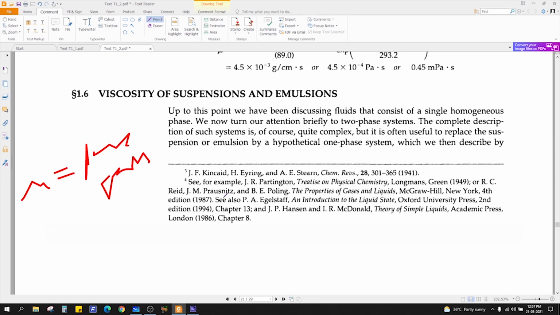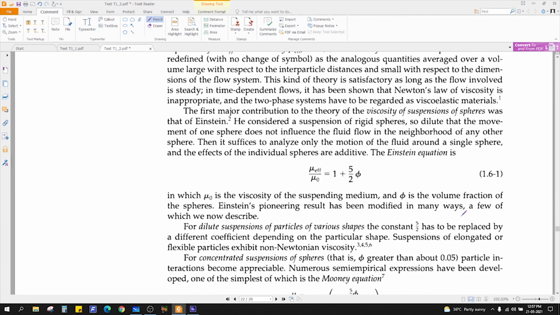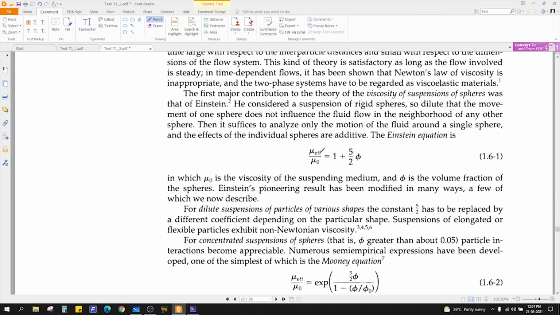Okay, what if you want to find the viscosity of a suspension? Suppose a liquid mixture or emulsion, you have a liquid with some particles suspended in it. What will the viscosity be? There are some correlations for that, like this. The effective viscosity will be the viscosity plus phi. What is phi?